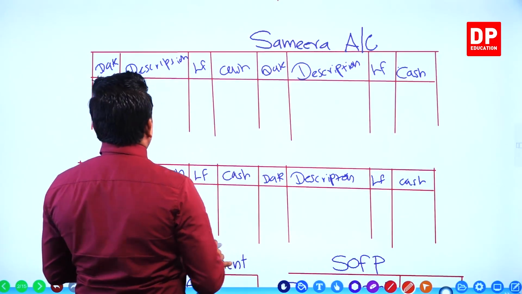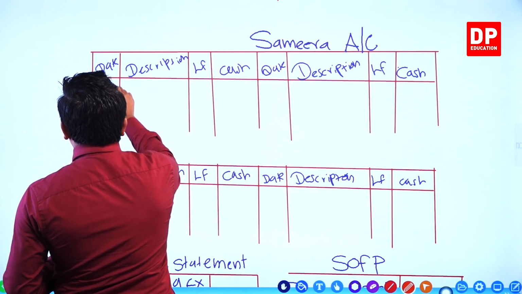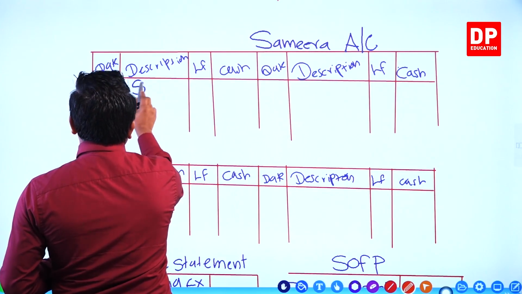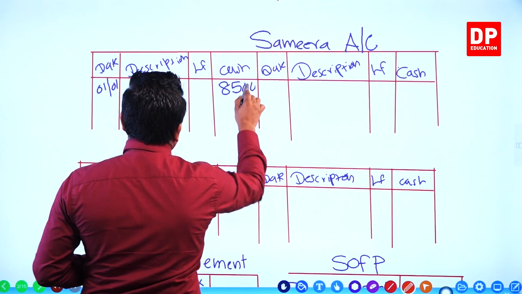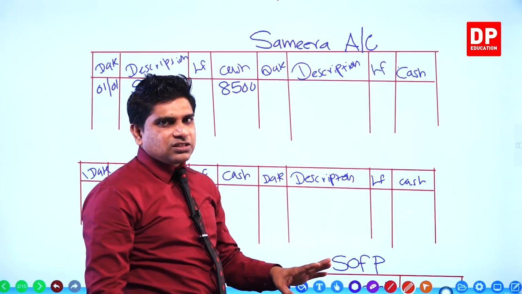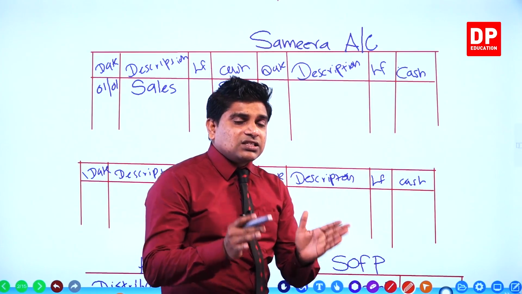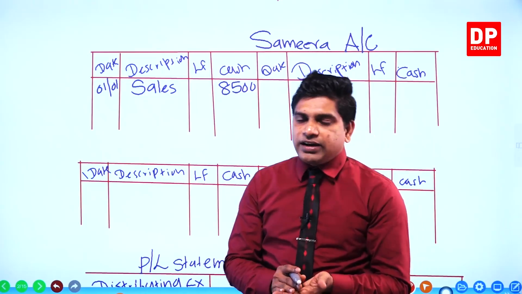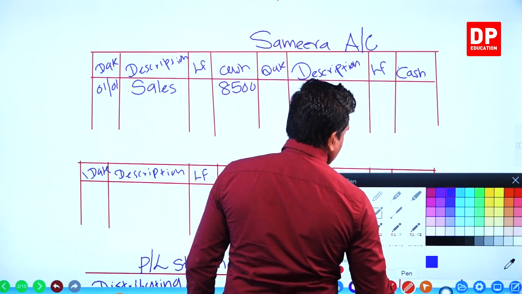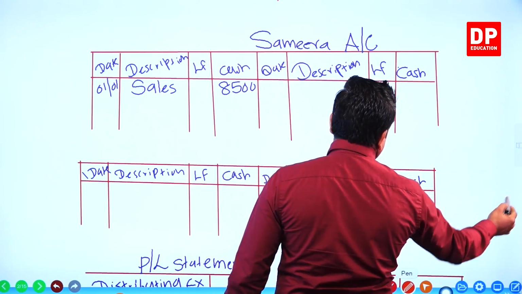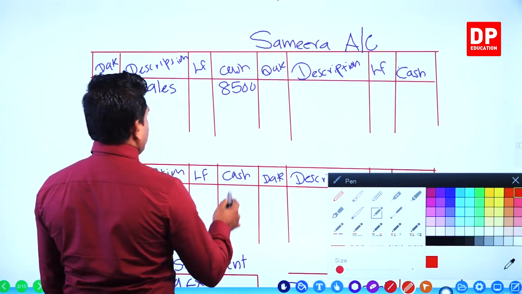Then, what is the date? 1st of January, sales. How much? 8,500. This is the amount to be paid by Samira to the business. But he is unable to pay, no? Then the decision is what? Kitsiri's decision to write off this 8,500 as bad debts. Then I use another color. I use red color. Is it okay? Red color, right? To write the double entry for the bad debts, right?